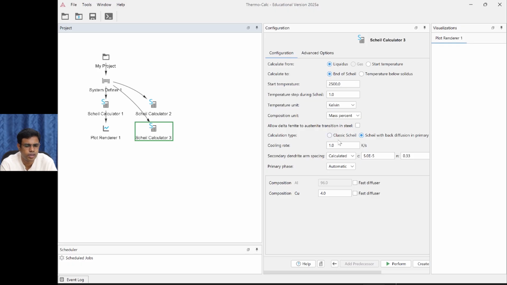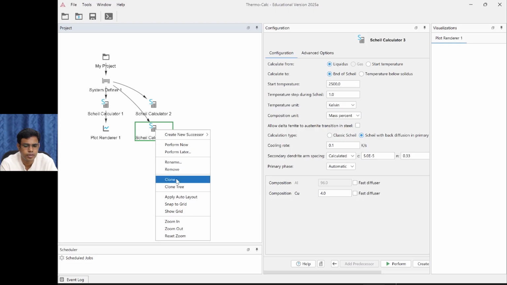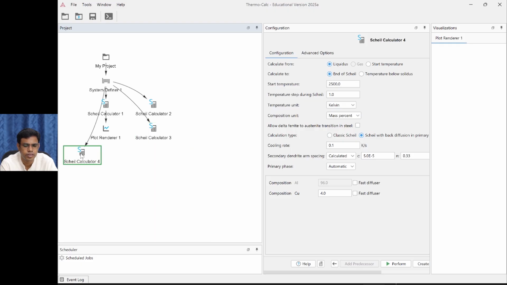This is going to have 0.1 Kelvin per second. Clone it again. In this, I'm going to have 0.01 Kelvin per second. Okay, so now 4 shell calculators are there in decreasing order of cooling rate. This is the slowest, shell calculator 4. If you want, you can rename these with the cooling rate. I'm proceeding without that.